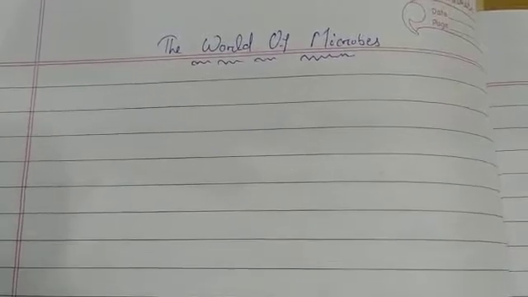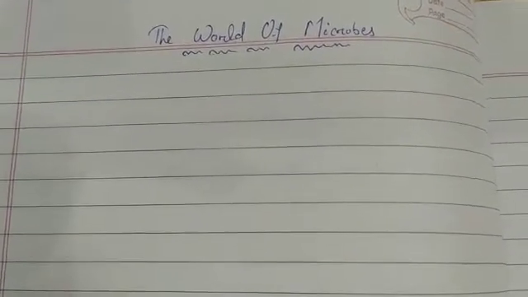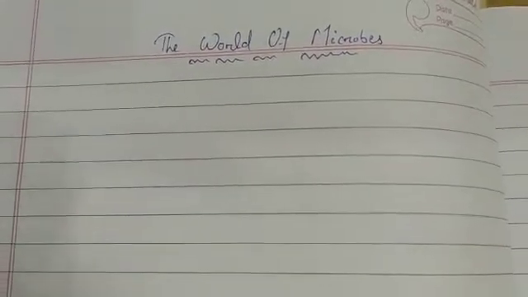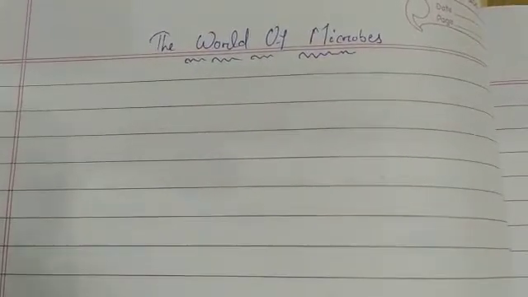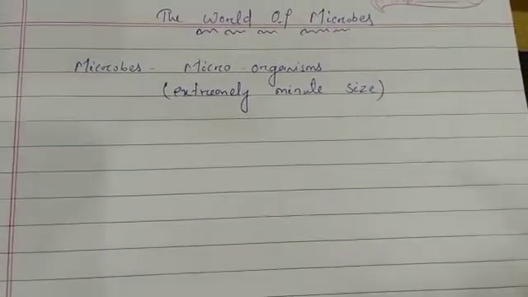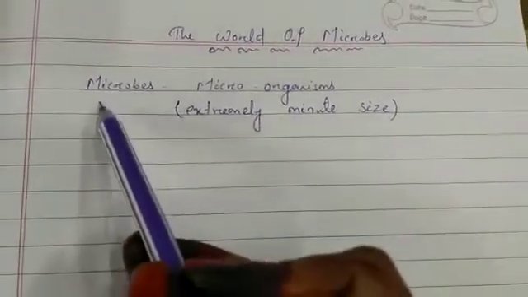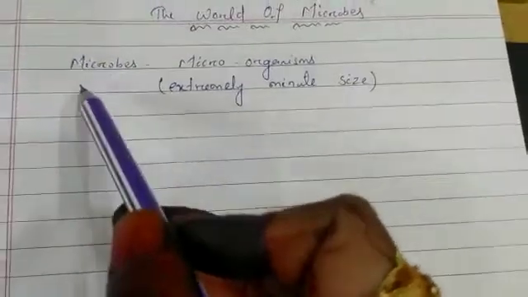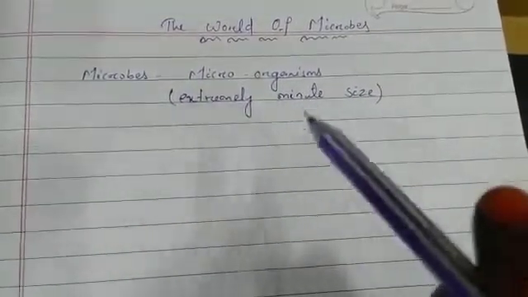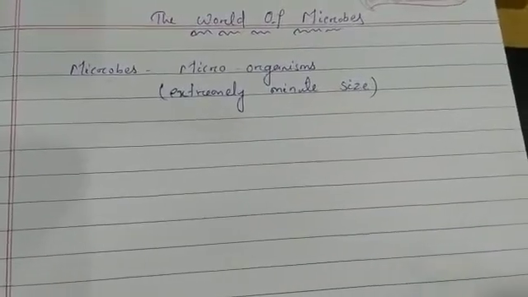That means they are very small, so small that they are not visible to our eyes. That is why they are called microbes, or microorganisms, meaning very small living organisms. Micro means small, so microbes are very small organisms or living things which are not visible to our eyes.